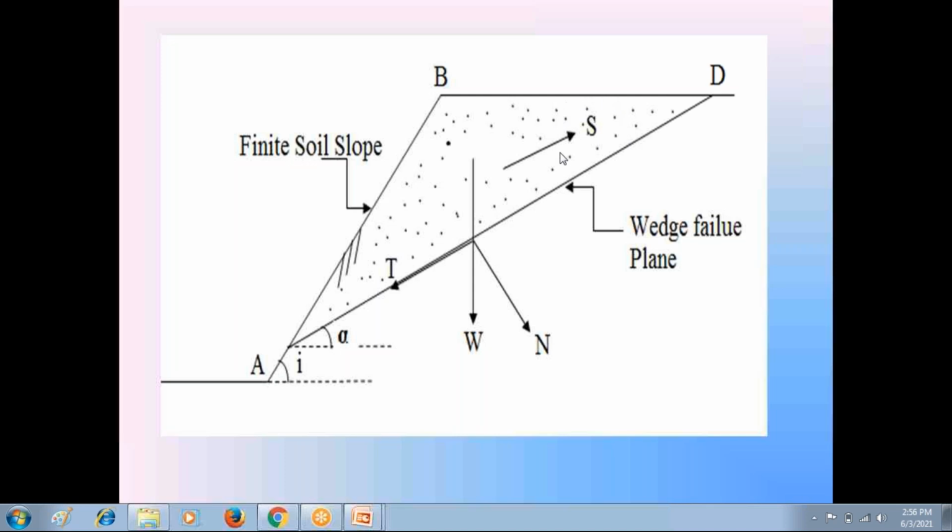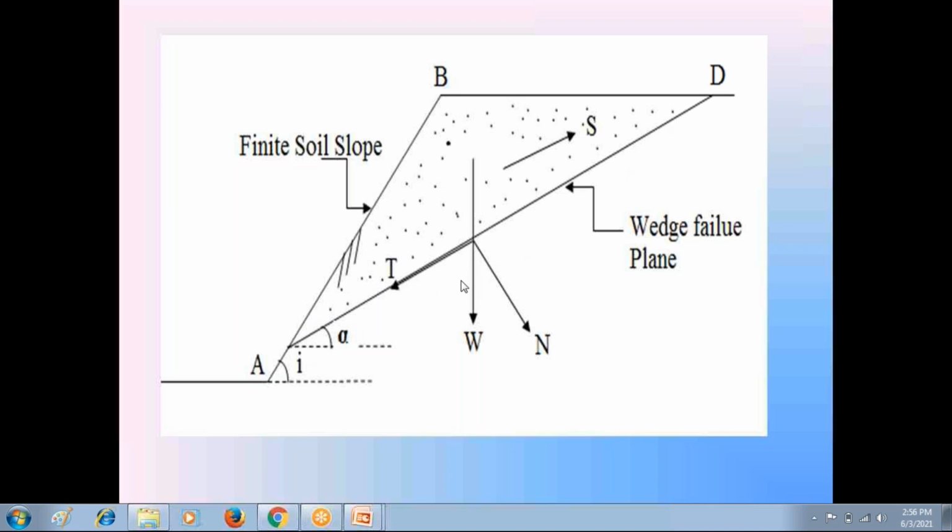Now calculate this shear force resisting the failure, capital S. S is equal to C, total cohesion, plus N, normal force, into tan phi. C is called the total cohesion of soil. First, you must calculate the total cohesion. That total cohesion, capital C, is equal to the cohesion per unit length, small c, into the length of this failure plane AD in the graph sheet.